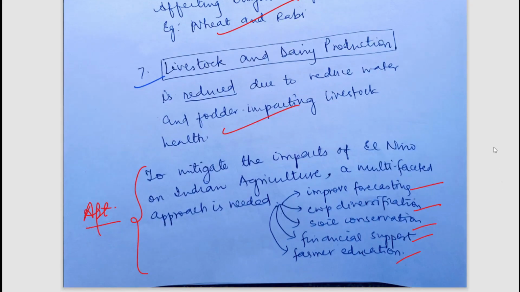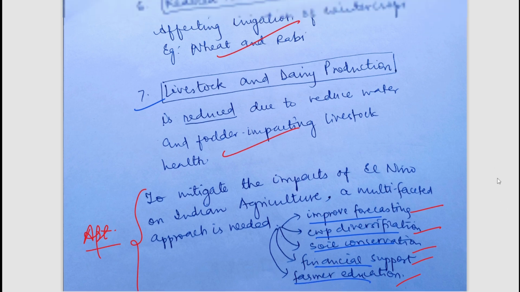So overall a well written answer, and you can see in the conclusion how nicely the student has mentioned some good points such as improved forecasting, crop diversification, soil conservation, financial support, farmer education. So very well written answer.